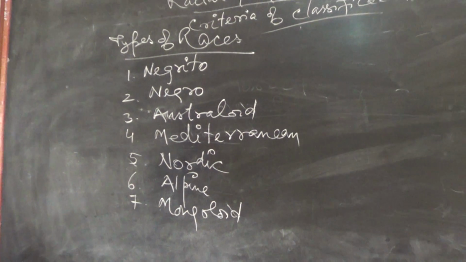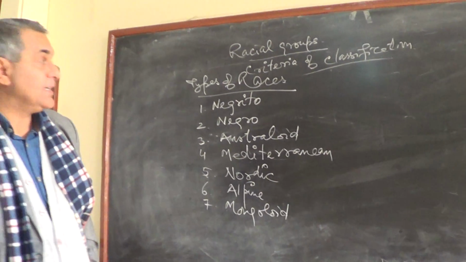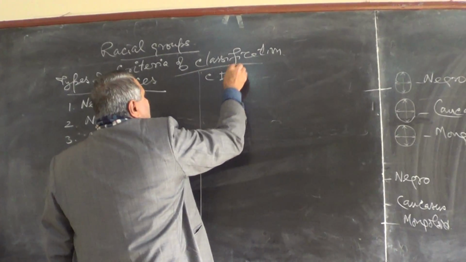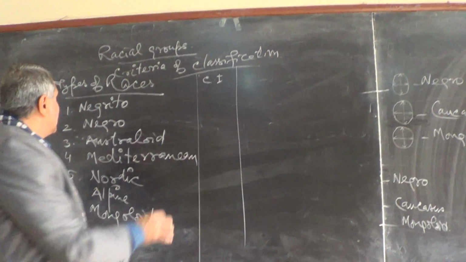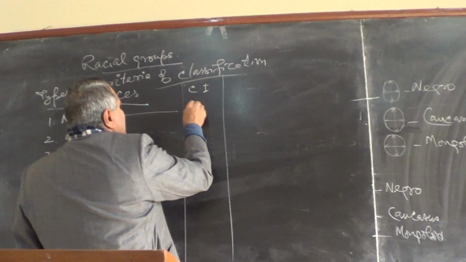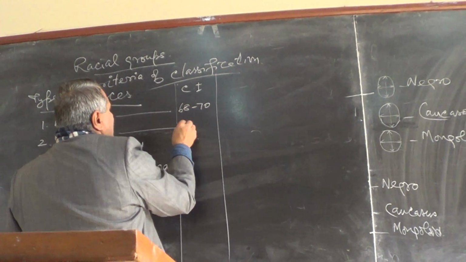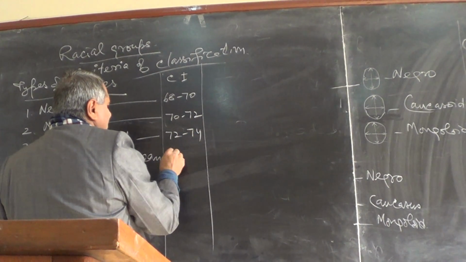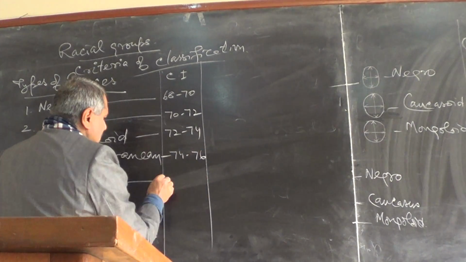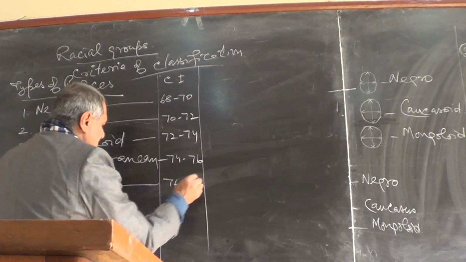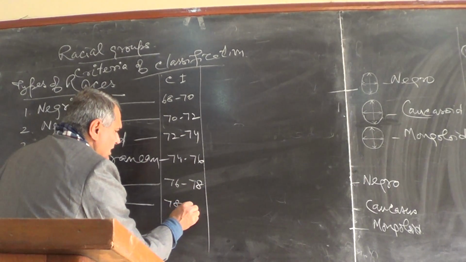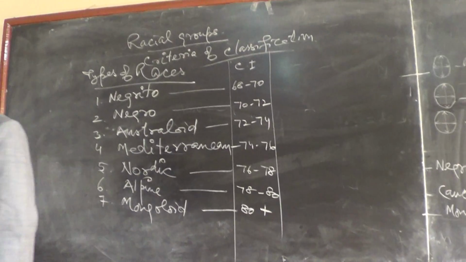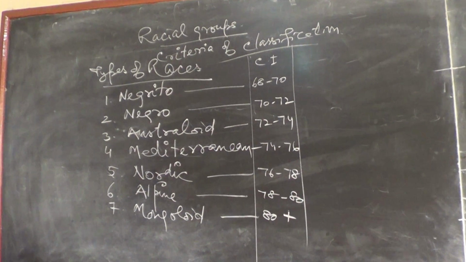If you feel so, how we classified these races? Quickly, I will give you one small CI. CI means cephalic index. Cephalic index is say 68 to 70, 70 to 72, 72 to 74, 74 to 76, 76 to 78, 78 to 80 and 80 plus. So this is one cephalic index of all the races.